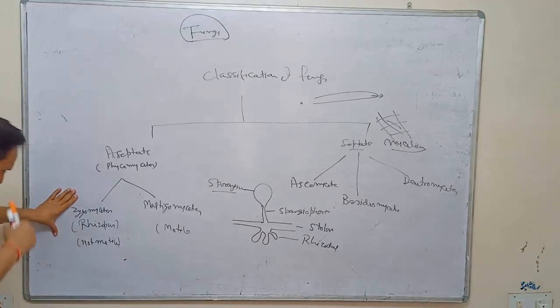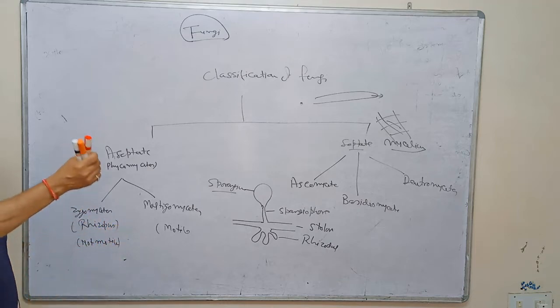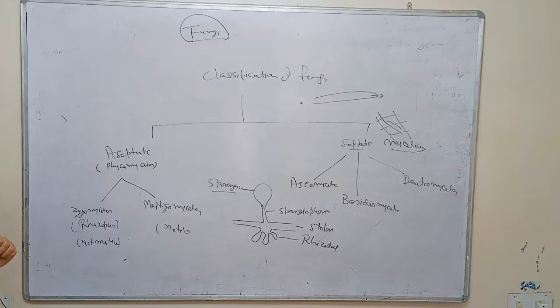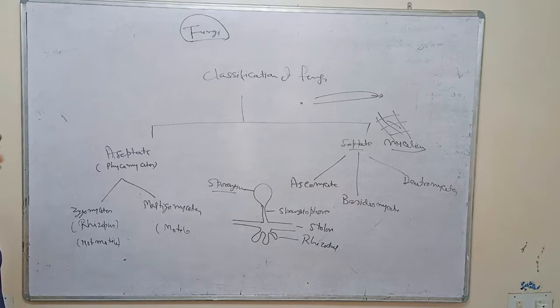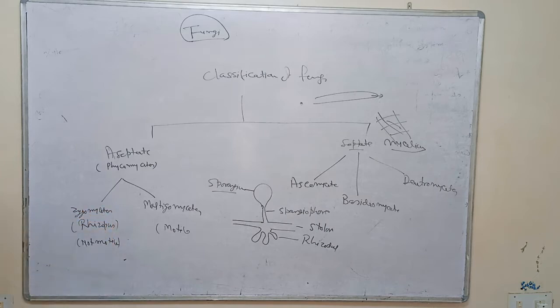For the sake of learning, zygo here indicates that there is no motile part at any stage. If motile gametes are present, that is called mastigomycetes. So on the basis of the presence and absence of motile gametes, we divide phycomycetes into zygomycetes and mastigomycetes.